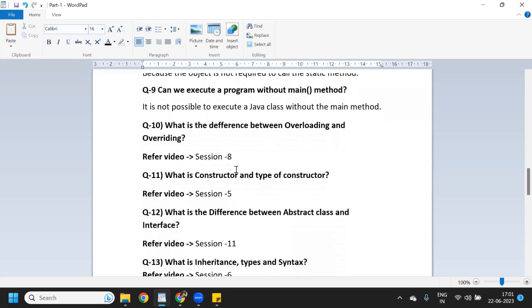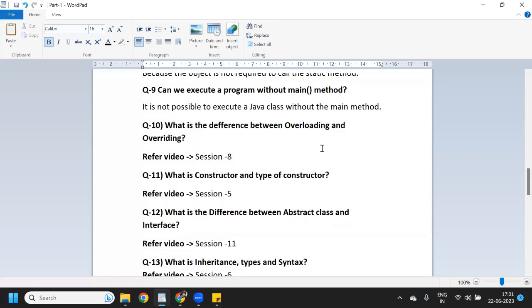And 10th question, what is the difference between overloading and overriding? This is the most important interview question. Mostly the interviewer asks what is the difference between overloading and overriding. I have explained it in session 8, but I will explain one more time.